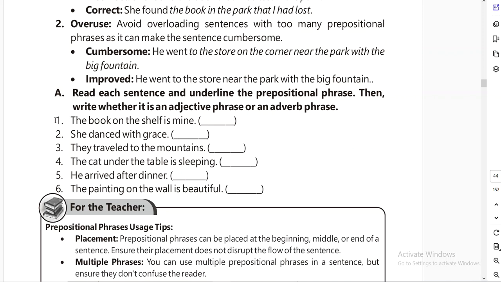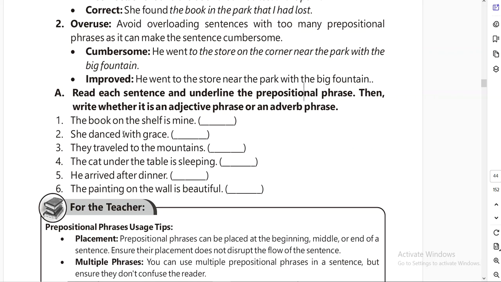The very first sentence: the book on the shelf is mine. The answer is on the shelf. On the shelf is our prepositional phrase and it is working as an adjective phrase because it is describing the book. Then comes: she danced with grace.